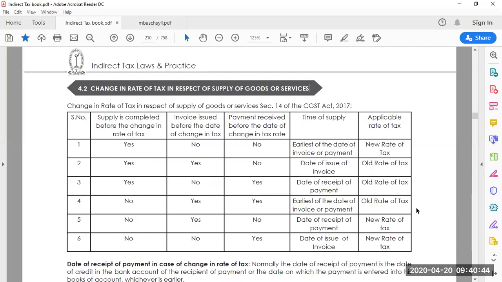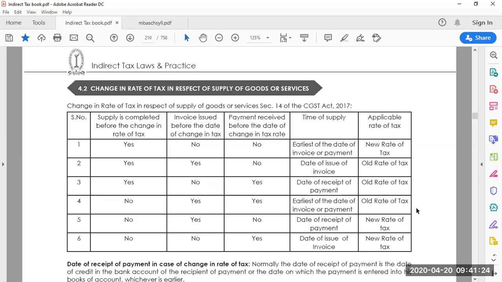Since July 2017, GST has been implemented. Until now, we could see that a lot of changes have happened, because there are different GST rates, 0%, 5%, 12%, 18%, 28%, for different goods and services. And there have been a lot of amendments and changes over time. So in case the rate of GST is changed,